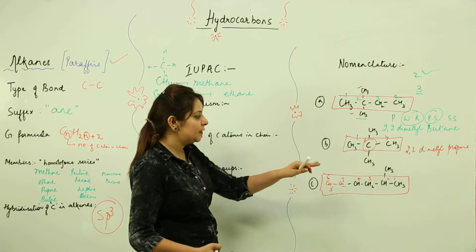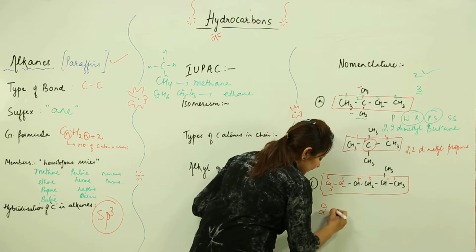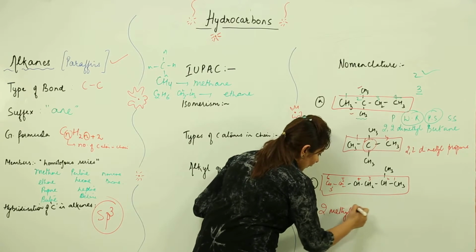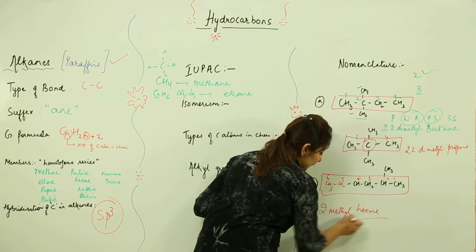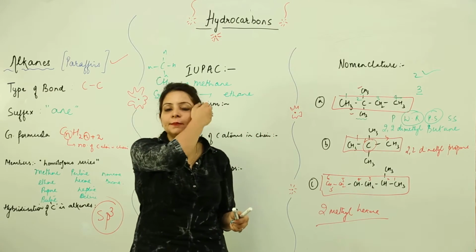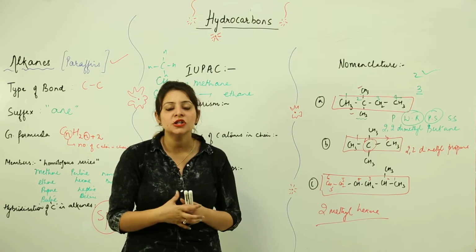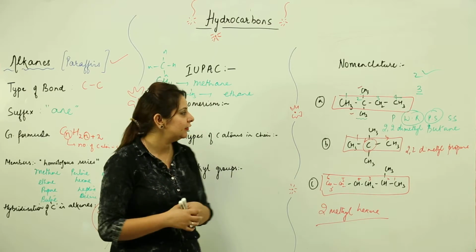So we will prefer that side. Now the prefix is 2-methyl, hexane, because it's a chain of 6 carbons. So this is how you need to attempt the nomenclature for the branched alkanes, right.